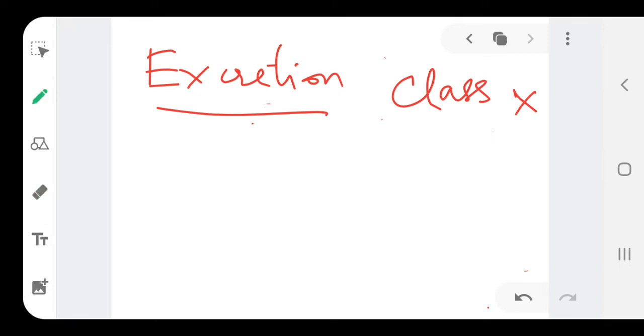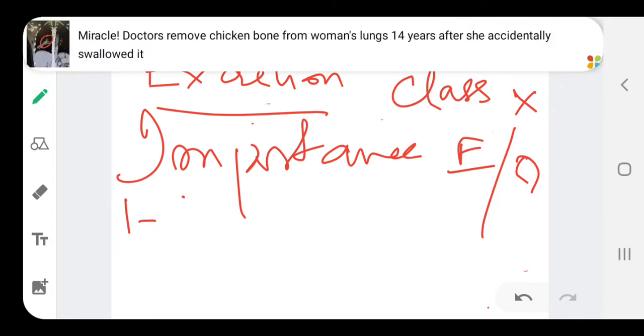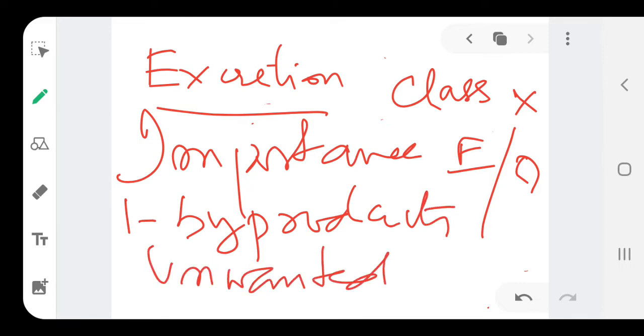Now, write down what the importance is. Why are these things important for us? The importance of excretion and osmoregulation, why the body needs them. First point, write under the heading: they remove the unwanted byproducts of metabolic processes.